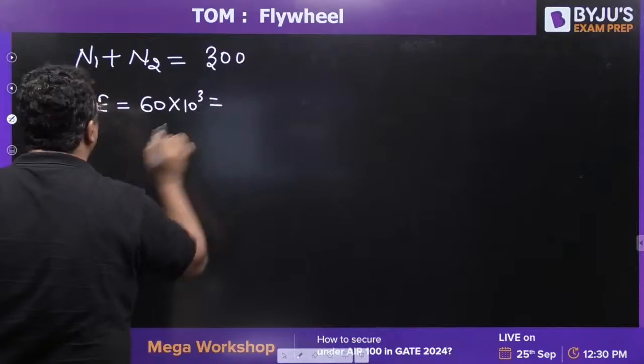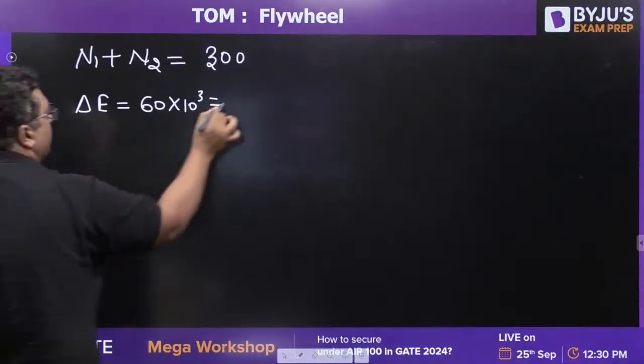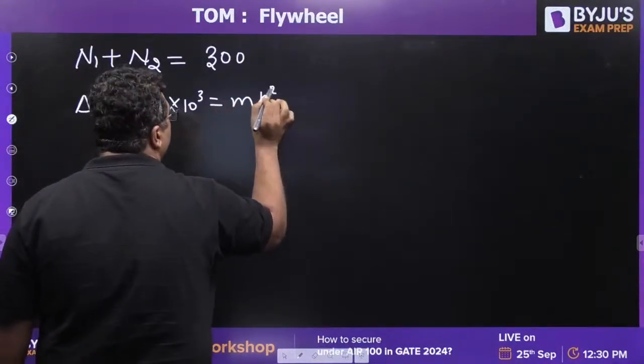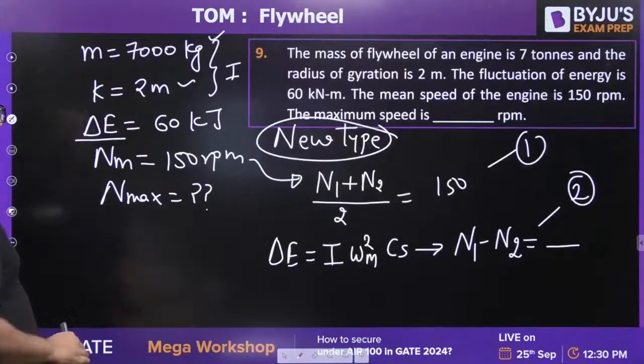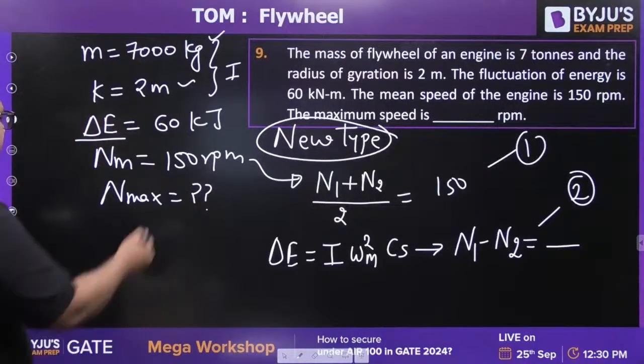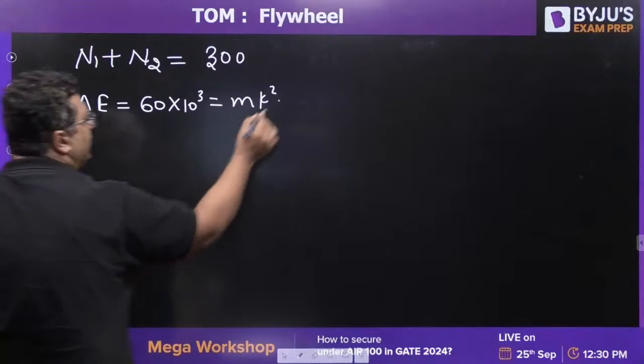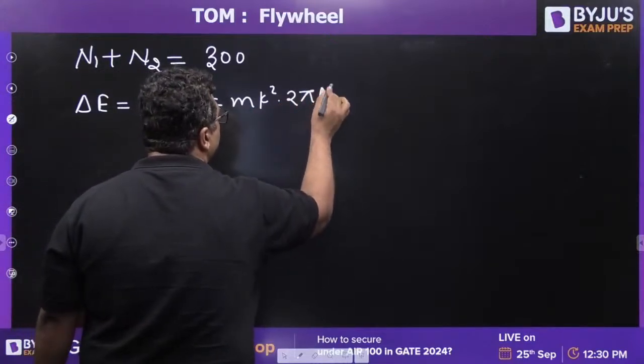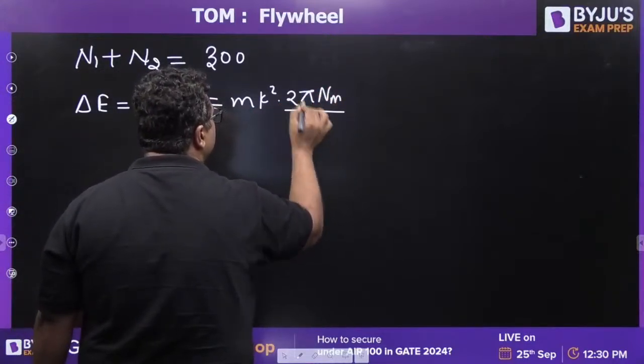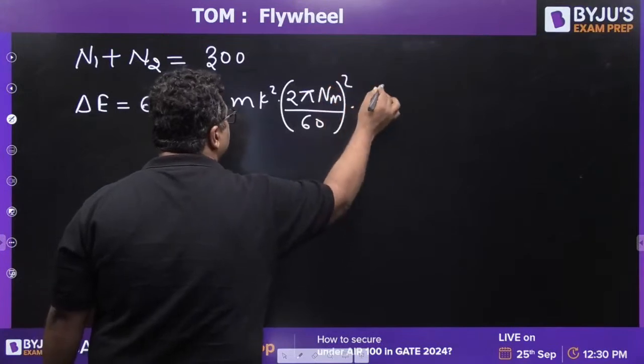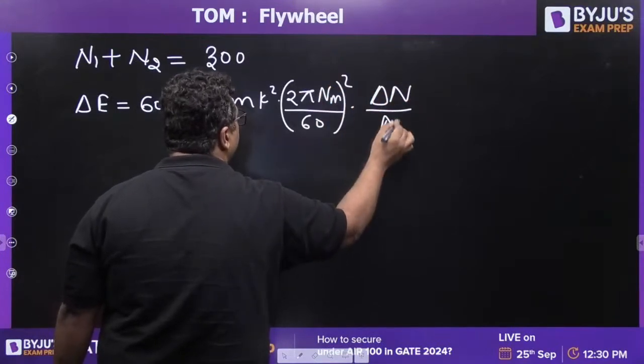Then I is mk square omega mean square. For that, n mean is given to us. Then 2 pi n mean by 60 into k square. Then it is delta n by n mean.